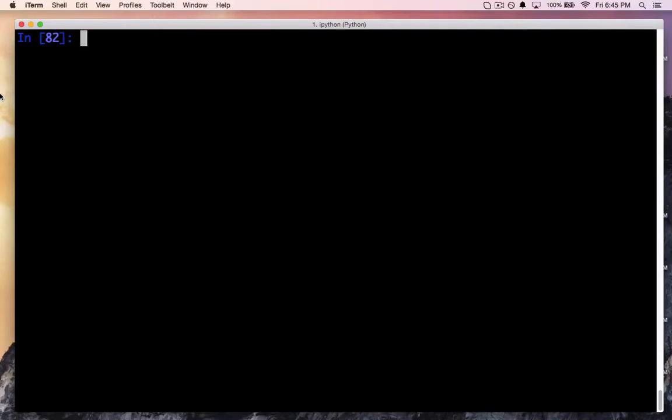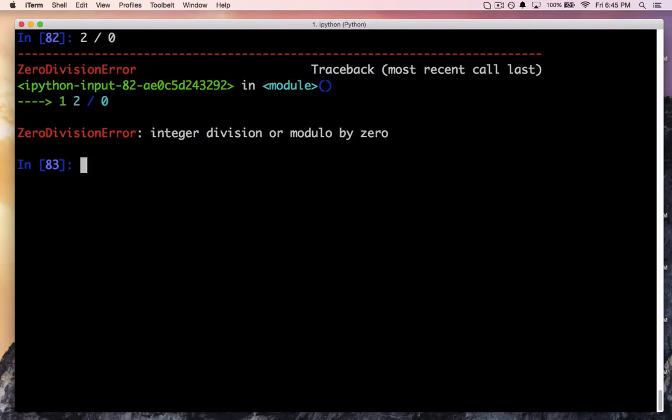Exceptions are a very wonderful way to handle issues of errors. Let's take a look at a quick example. For example, let's multiply 2 by 0. Let's divide 2 by 0. You'll get this very terrible error, a division error.